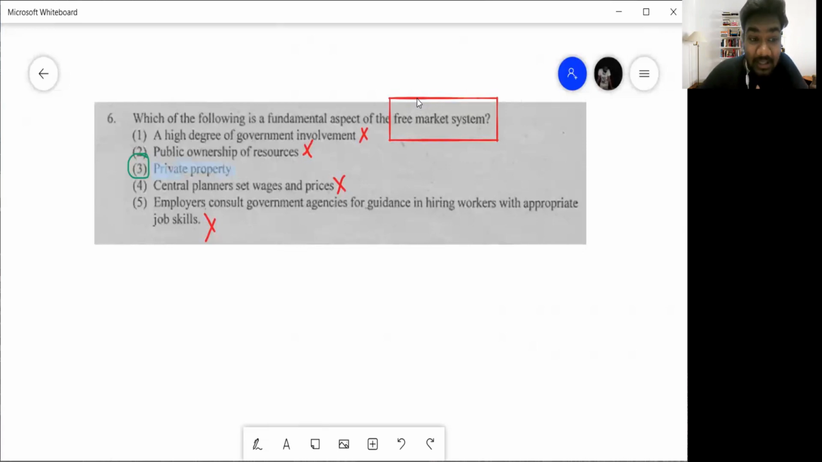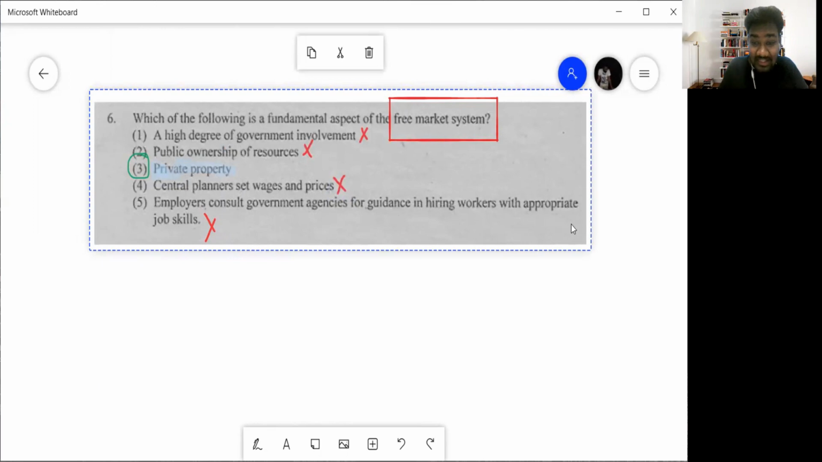So a market economy, a high degree of government involvement? No, a market economy does not have a government. It's all private sector. Public ownership? Remember when they say public, public means government. So public ownership of resources? No. And then private property? Yes. Private property means the private sector owns the resources. The land, labor, capital, entrepreneurship is owned by the private sector. Yes, that is a feature. Central planners set wages and prices? That is a command economy. No. Employers consult government agencies for guidance in hiring?